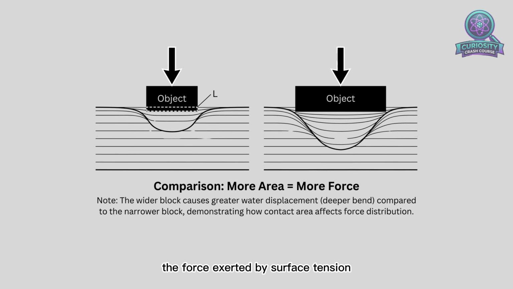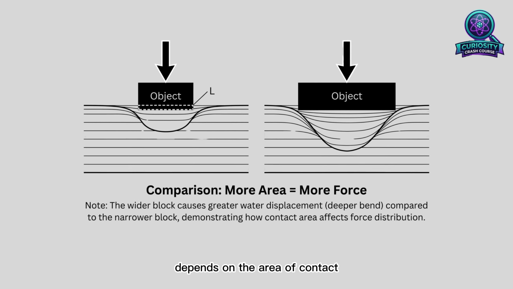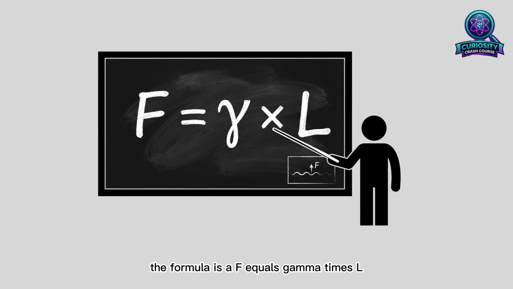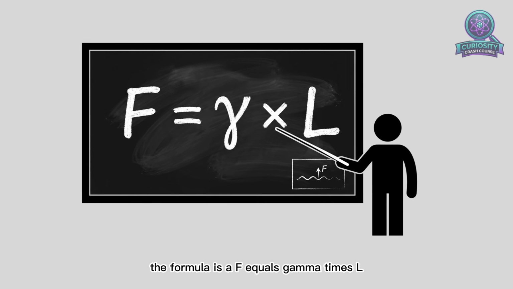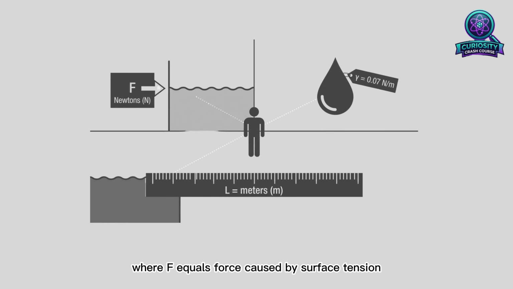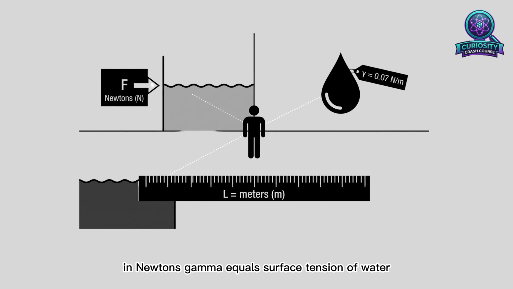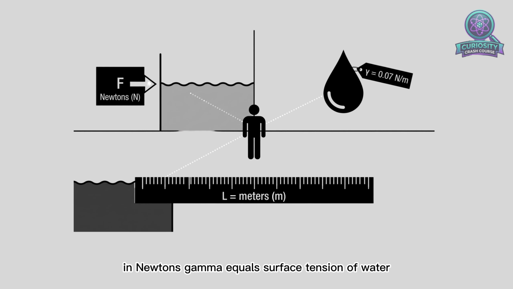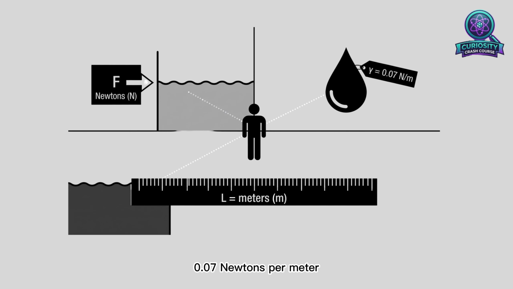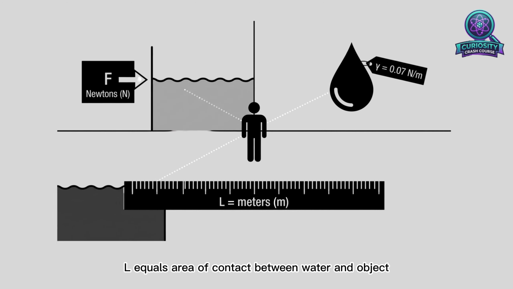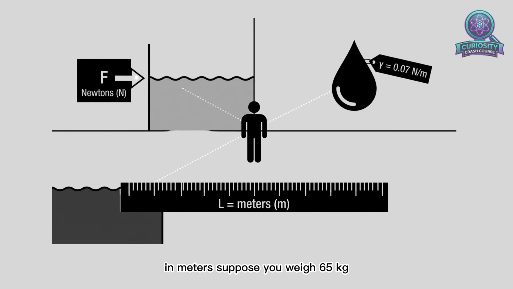Step 2. How much weight can surface tension carry? The force exerted by surface tension depends on the area of contact between the water and the object. The formula is F equals gamma times L, where F equals force caused by surface tension in newtons, gamma equals surface tension of water, 0.07 newtons per meter, L equals area of contact between water and object in meters.